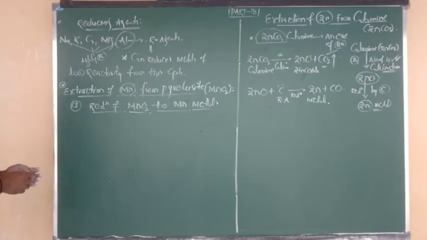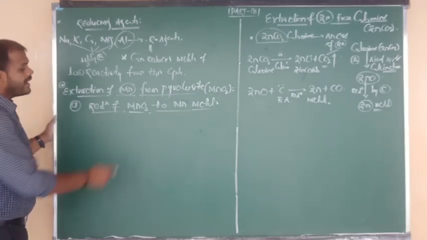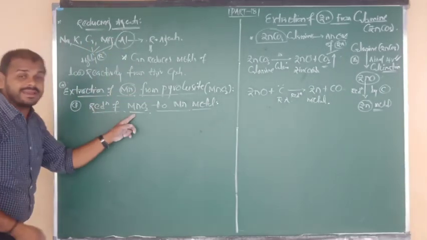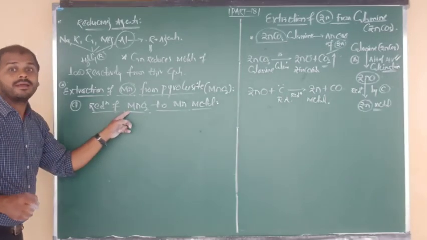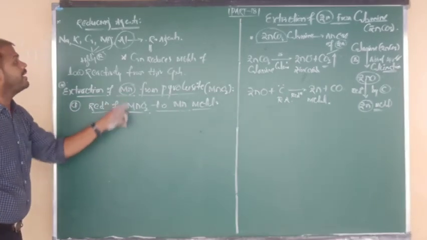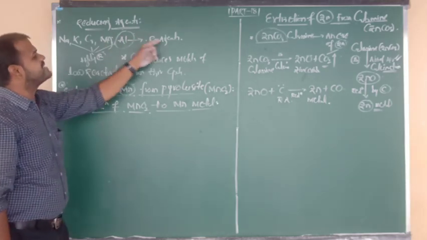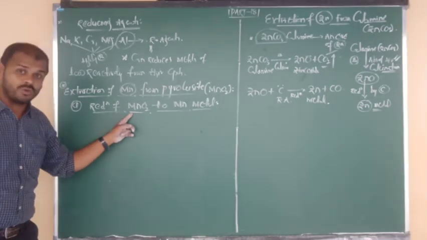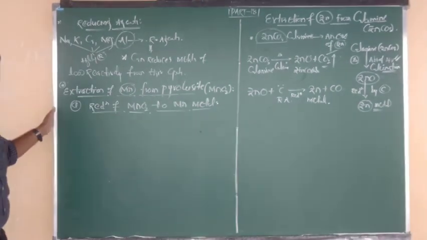They can ask this in the question, and it is very simple, just a one-step reaction. Compared to Mn, aluminum is more reactive and Mn is low reactive. So from MnO2, the low reactive Mn can be displaced by the more reactive aluminum. In this reaction, Al acts as the reducing agent, displacing Mn from its compound and changing it into Mn metal.